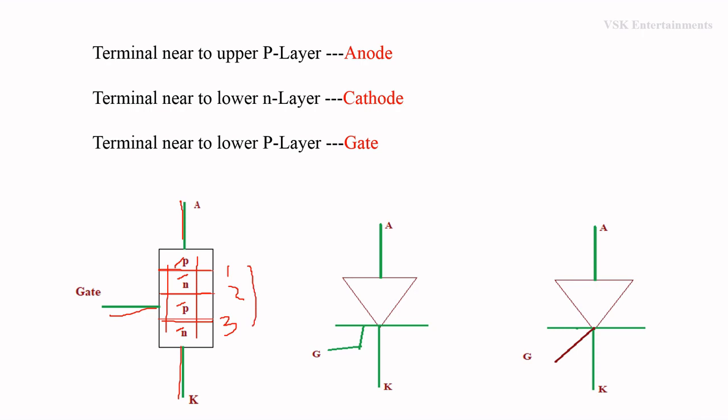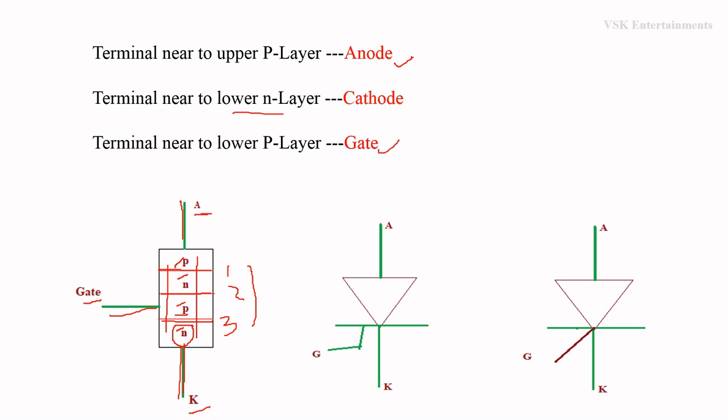The terminal which is connected to the upper P layer is called the anode, the terminal which is connected to the lower N layer is called the cathode, and the terminal which is connected to the lower P layer is called the gate.